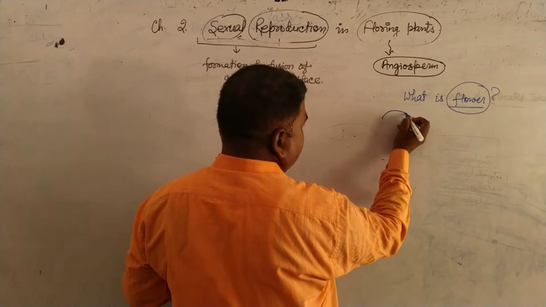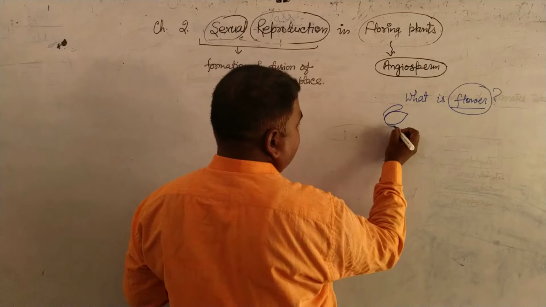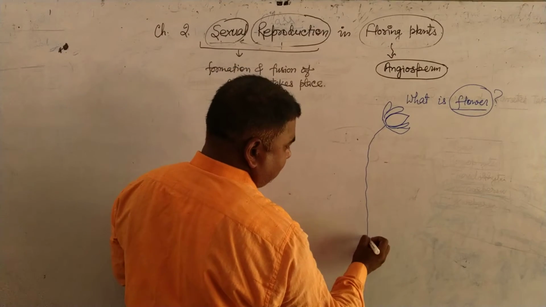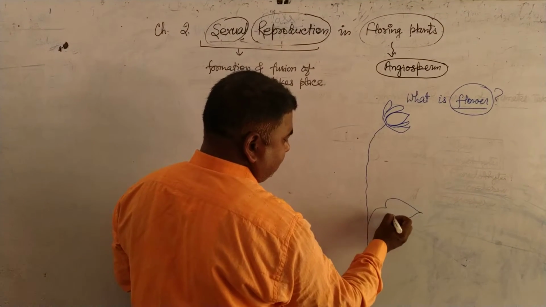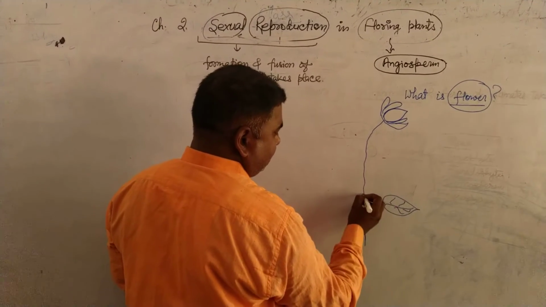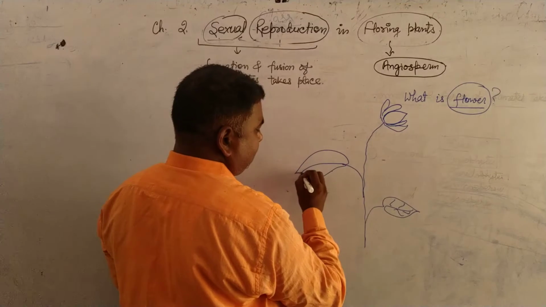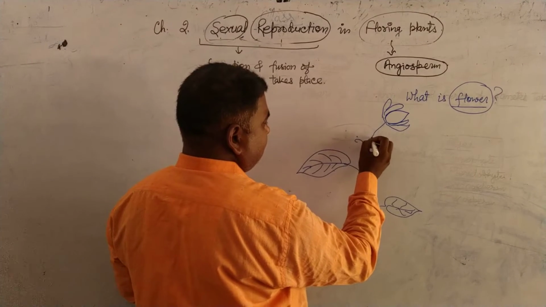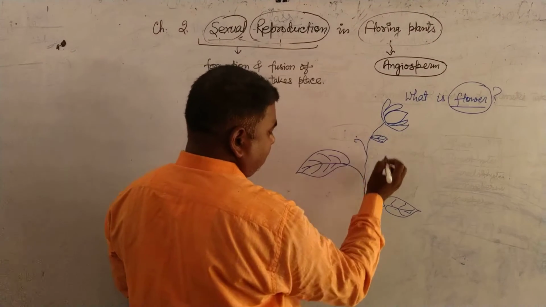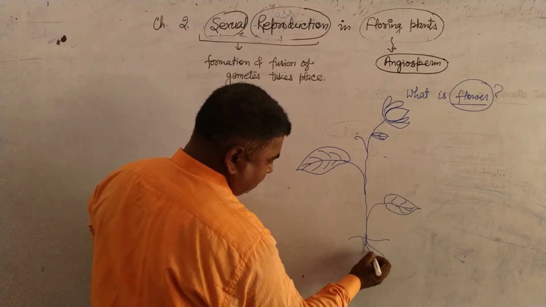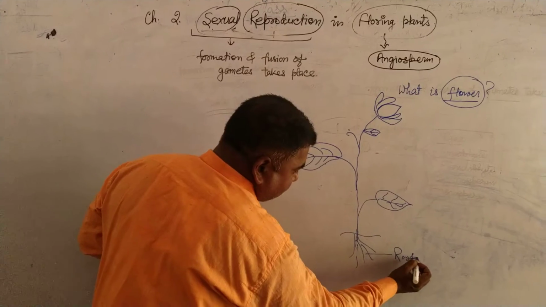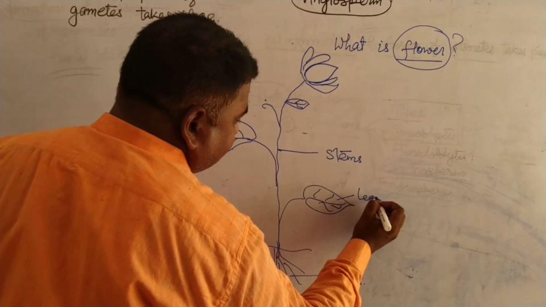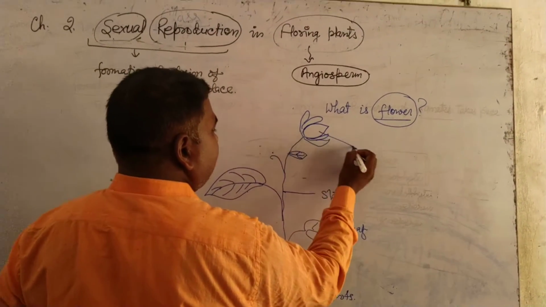Like this: these are the roots, these are the stems, these are the leaves, and these are flowers.